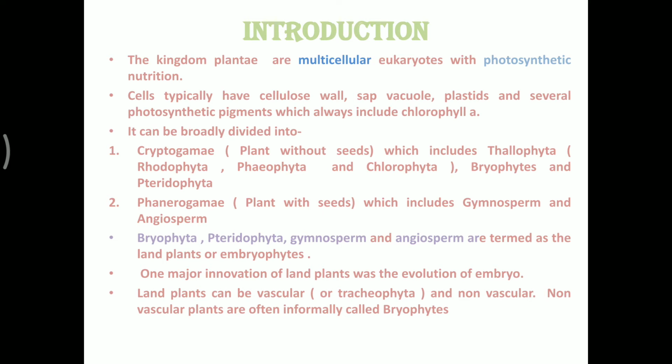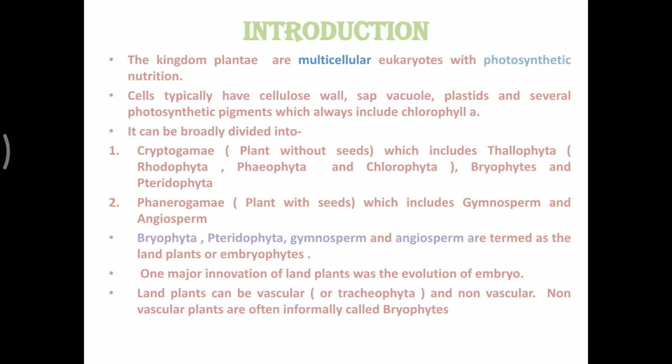First of all, the kingdom Plantae includes multicellular eukaryotic organisms having photosynthetic nutrition. Cells typically have a cellulose wall. A sap vacuole is present, which provides turgidity to the cell. Plastids give color to the cells, either chlorophyll or sometimes carotenoids giving orange color, or other color-giving substances like anthocyanin, and leucoplasts. Several photosynthetic pigments are present, which always include chlorophyll A, because chlorophyll A is the main chlorophyll responsible for photosynthesis.